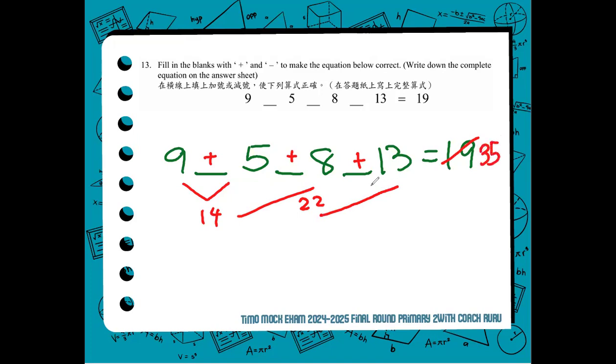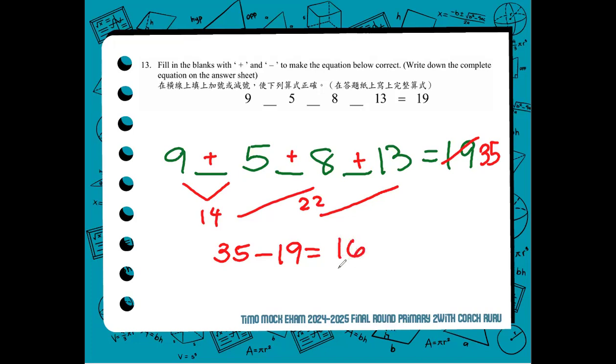If we assume that all the numbers are to be added, the result is 35. So what to do with that assumption? We can use 35 and subtract the original result, 19, and the difference is 16.